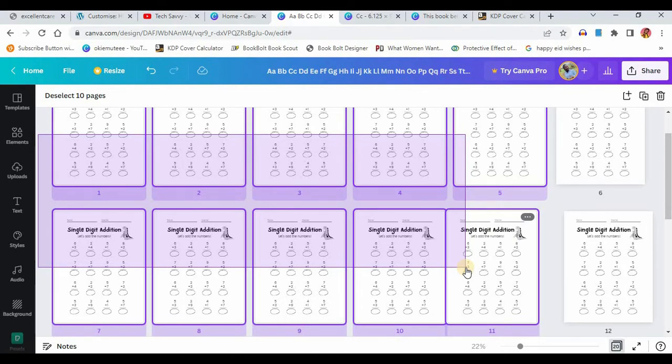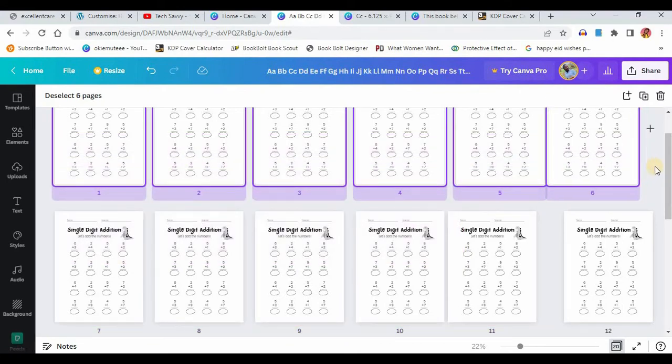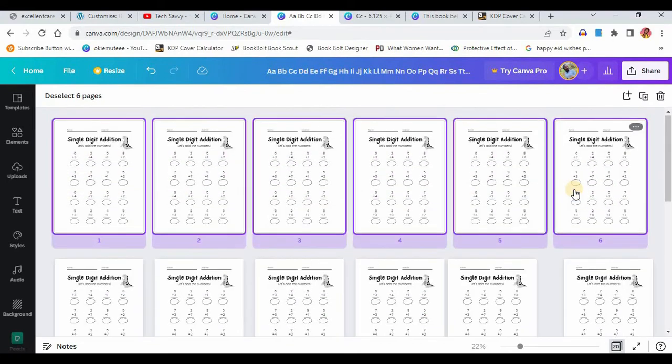It's not something that you just wake up and do and expect to get results. It doesn't work that way. You have to take your time to create it, and after creating it you also have to take your time to make sure you provide the answers at the back of the book. So you see why it really requires a lot of time. If you want to learn how to create educational books like this one you're seeing on my screen now, then please make sure you watch this video to the end.